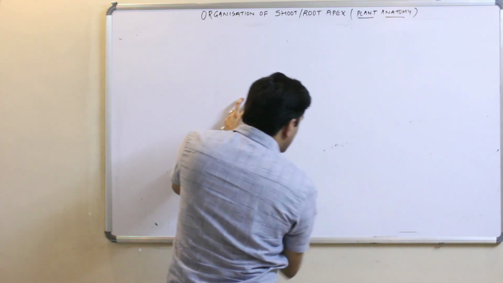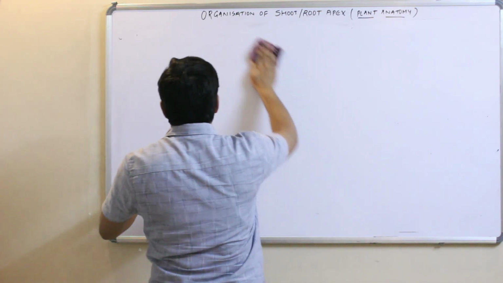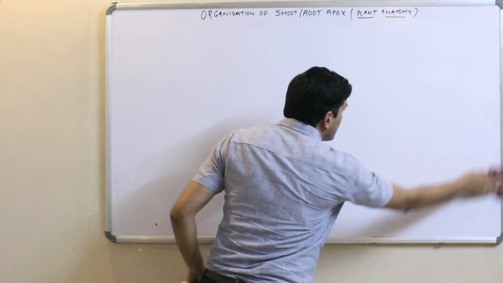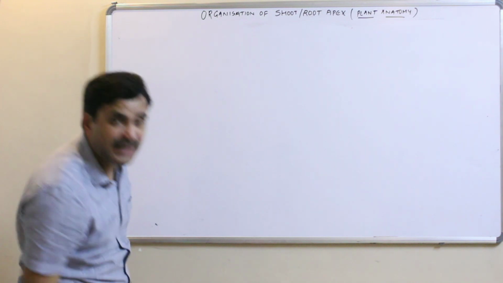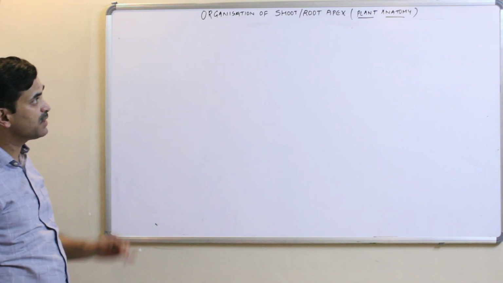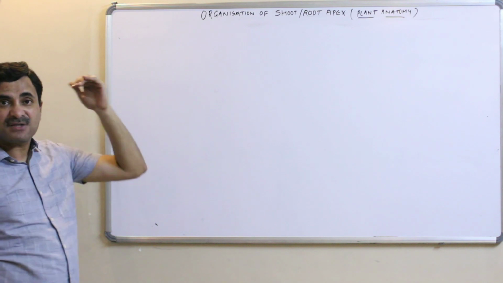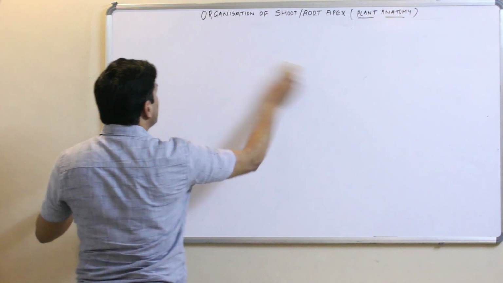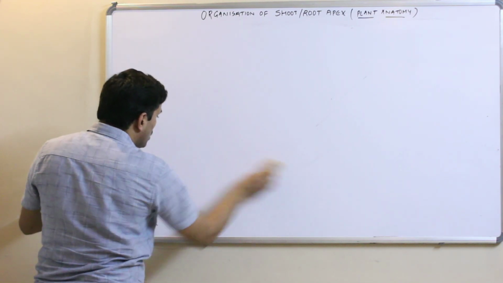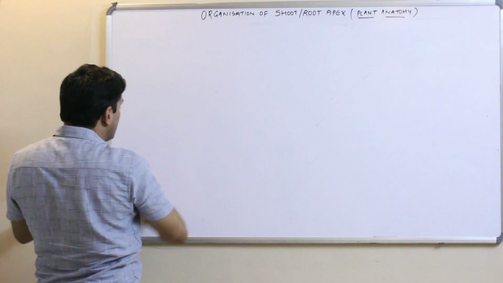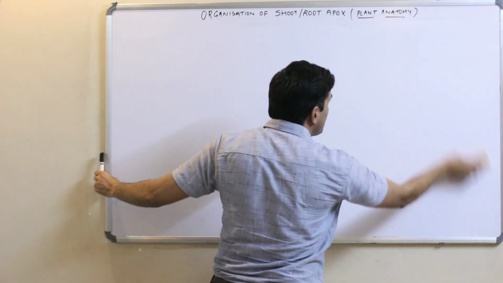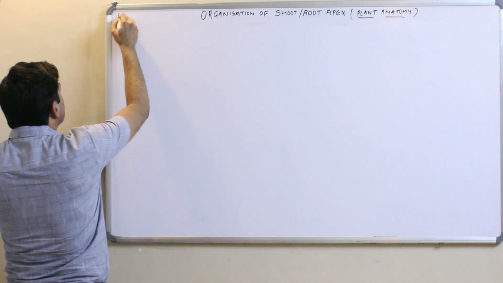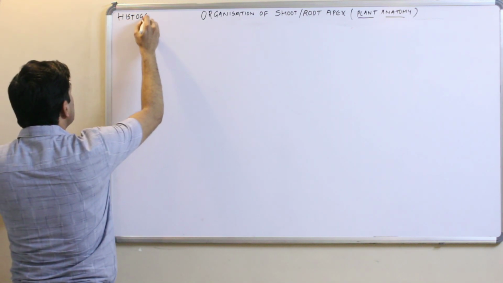Alright, so just now we will be talking about the next theory, and that is known as the Histogen theory. Now this Histogen theory was first of all given by a scientist whose name was Hanstein. Histogen theory was given by Hanstein. Alright, so let's talk about Histogen theory.